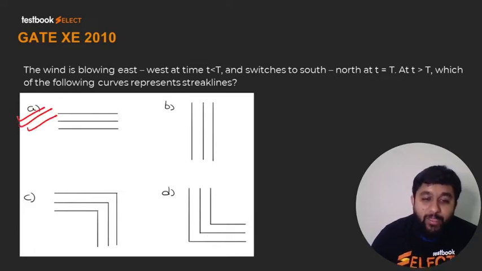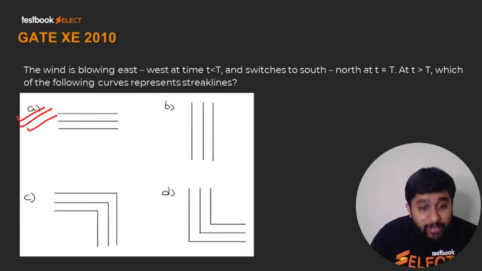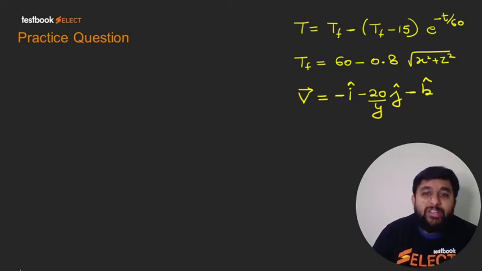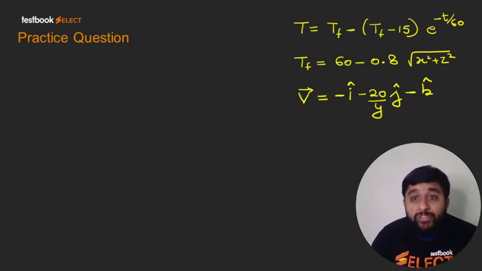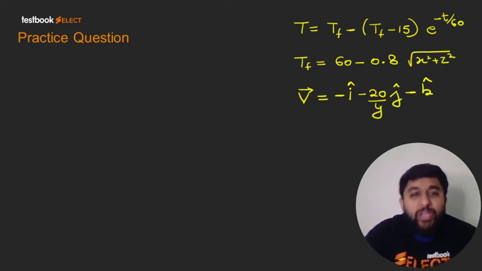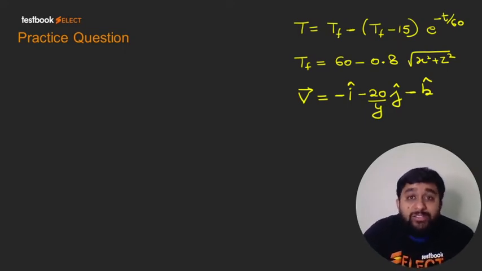Okay, now last question. Let us see the last question. Actually, from streamlines, streak lines, path lines in ME paper or CE paper, mechanical or civil paper, questions are quite simple. They ask you the equation of streamline, or they ask you the equation of path line, which we have done a lot of times, or they might ask you the properties of streamlines and path lines and streak lines. But I thought, let me give you a question. It would be like cherry on the cake.